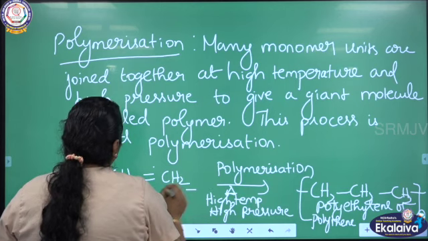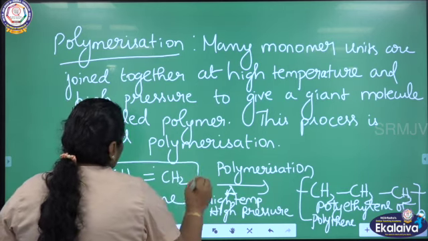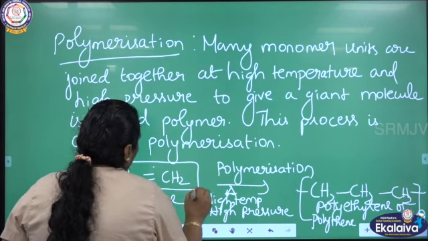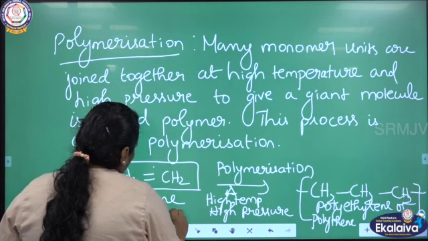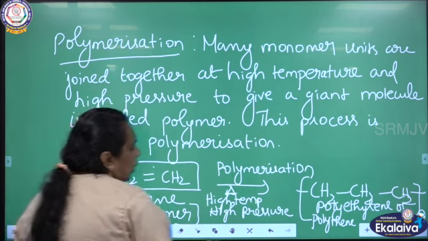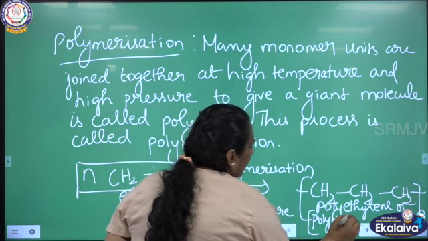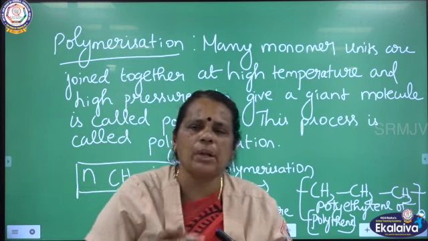We are going to shift the double bond, and a number of ethene molecules are combined together. So it is a monomer here. A number of monomers are joined together. So we are getting a giant polymer, a large molecule, which is polythene or polyethylene. So it is one of the examples for polymerization.